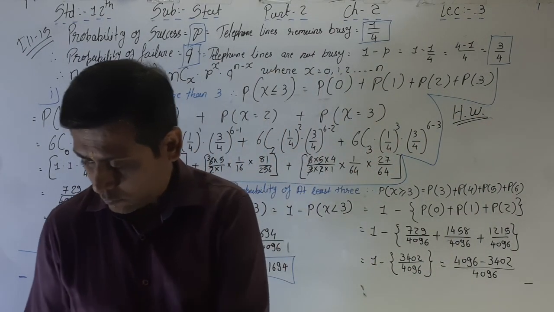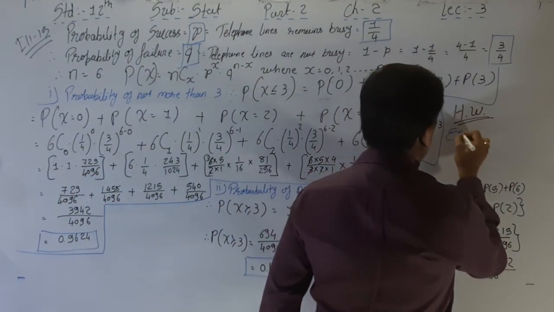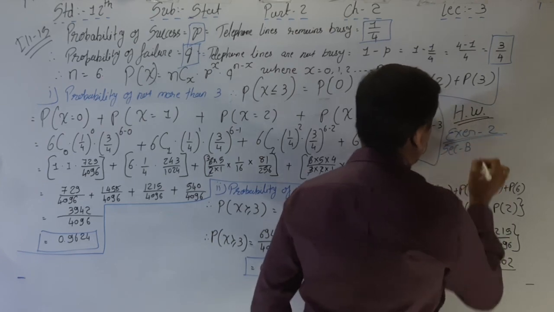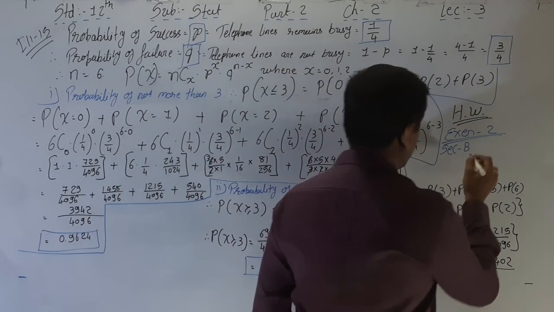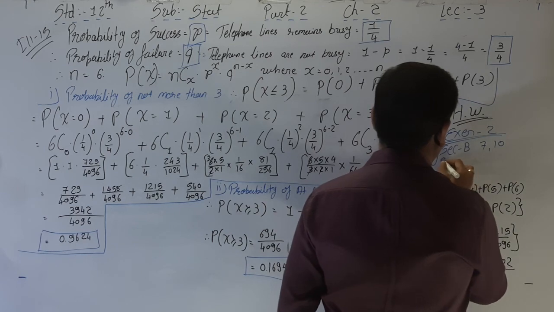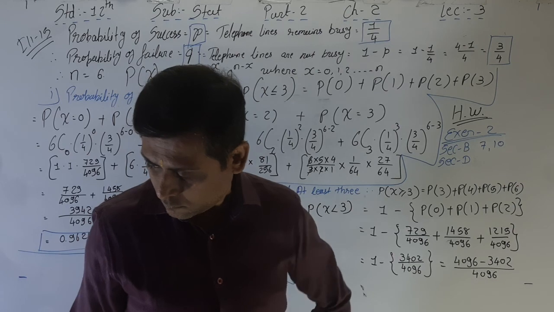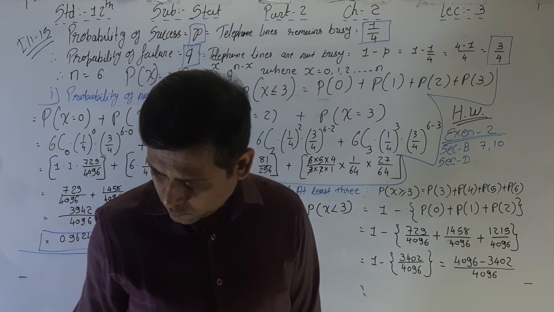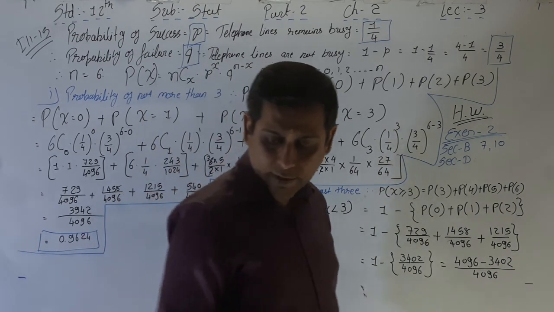Exercise 2. Section B, 7 and 10. Section D, 6, 7, 8.